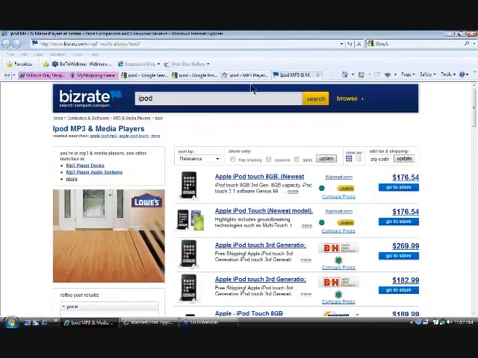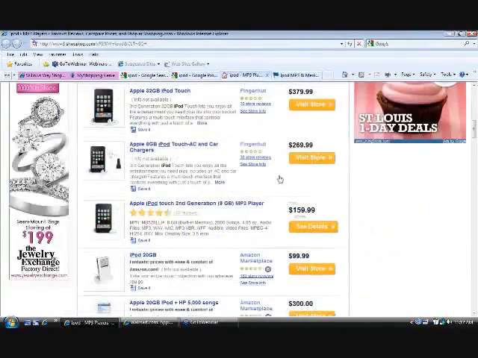Let's look at one of the other ones. Let's go to shopping.com. Here we have $159. Now that iPod would normally cost $199. They click there and your organization makes money. Each time that they click, you're going to make some money.